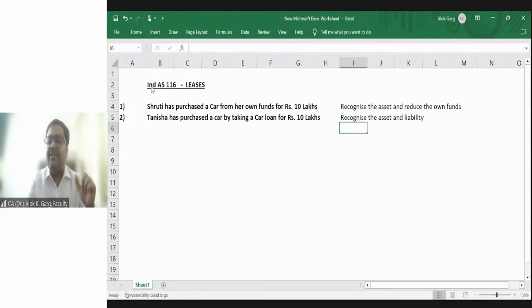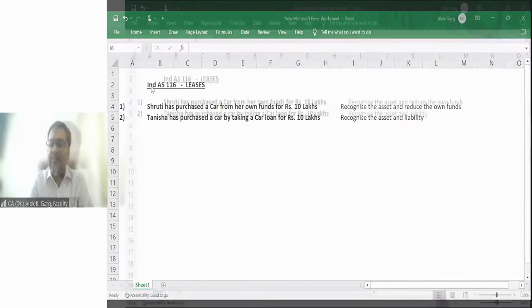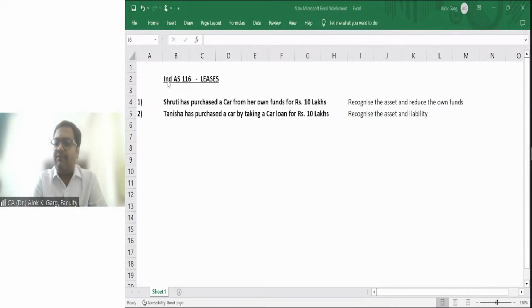In the second case, when Tanisha is purchasing a car by taking a car loan, what happens if she does not pay the installments? Let's say this car loan is for a period of 5 years, and she stops paying installments after 1 year. What happens in that case? Probably the bank will forfeit the car. The bank will recover the car from Tanisha, and probably Tanisha will not be able to use that car.